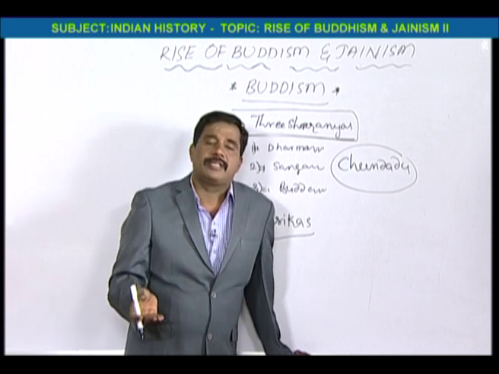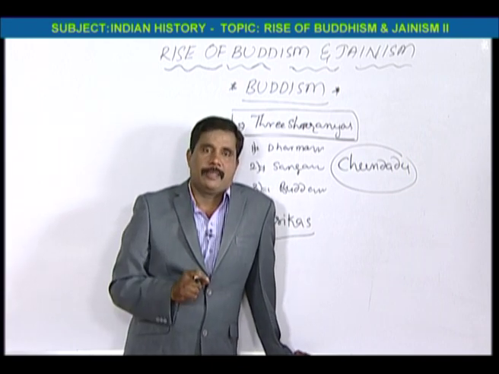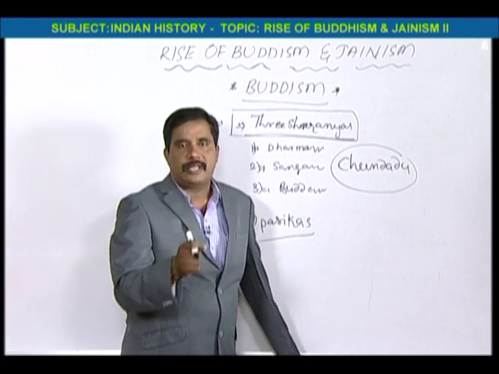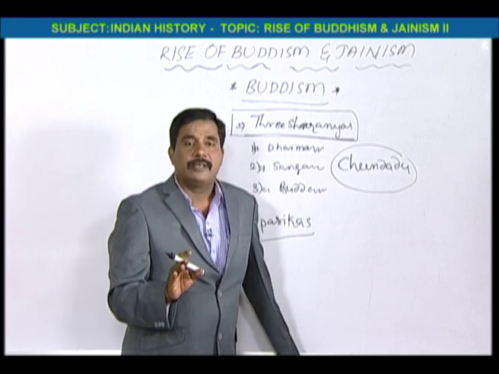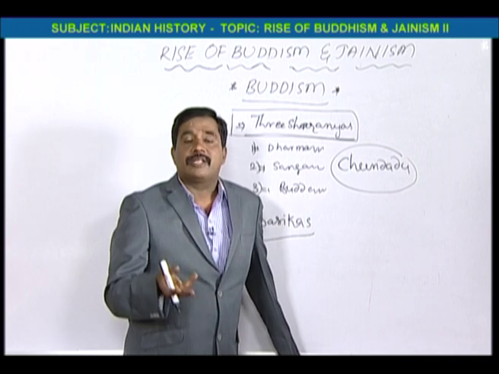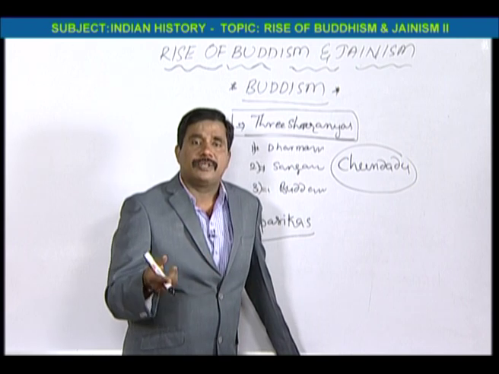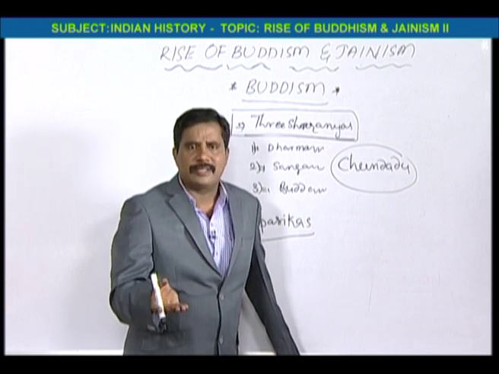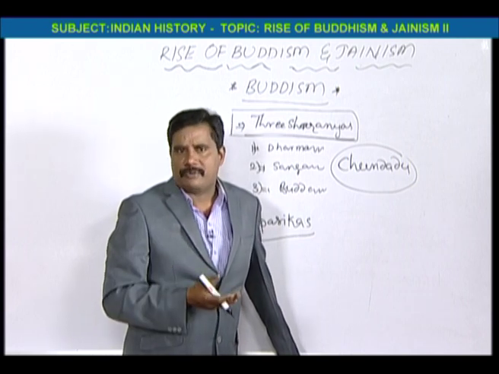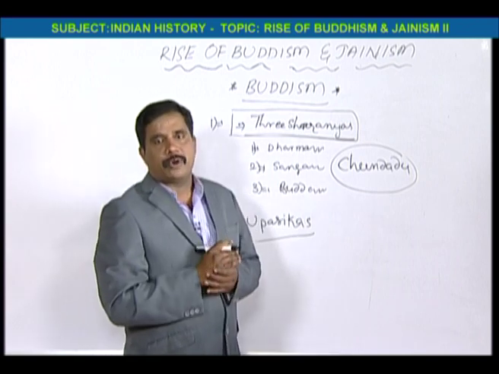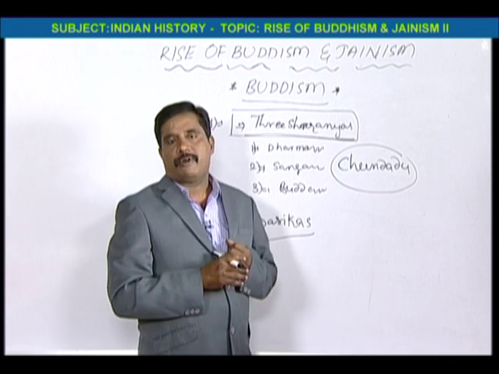But in some books they are saying that it was food poison, and because of food poison Buddha died. But actually that is not food poison, but indigestion. Because he had taken non-veg in that dinner, and at the age of 80 his digestive system would be very weak. That's why, because of that indigestion problem, he had loose motions and vomitings.